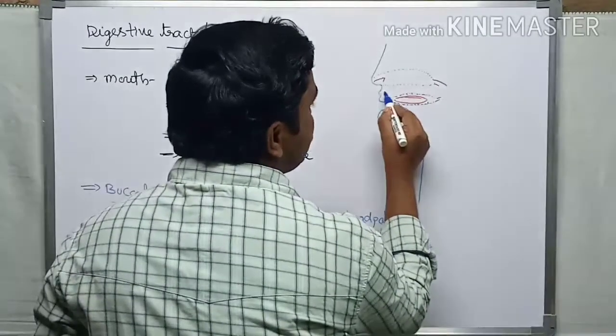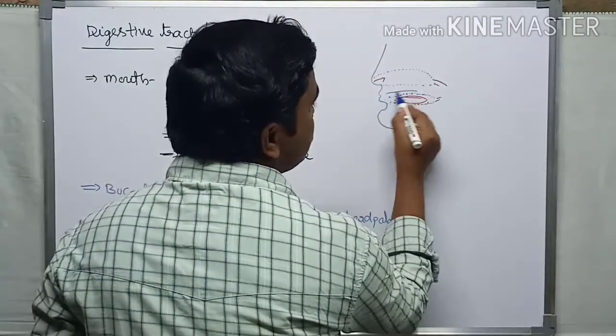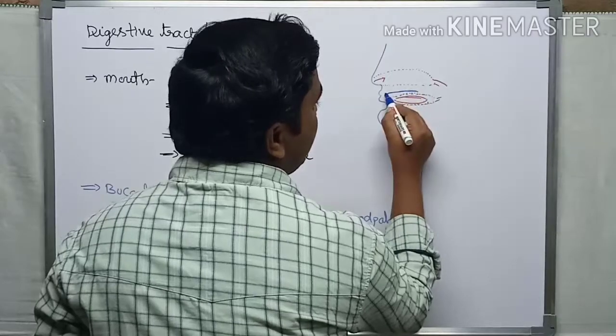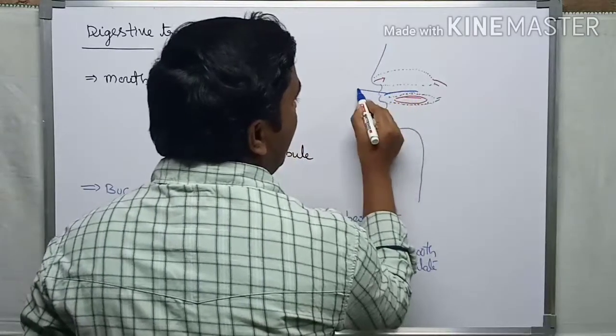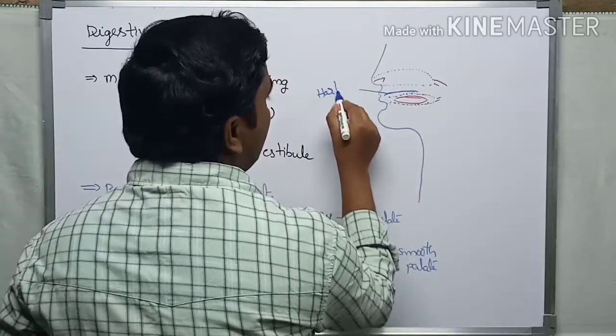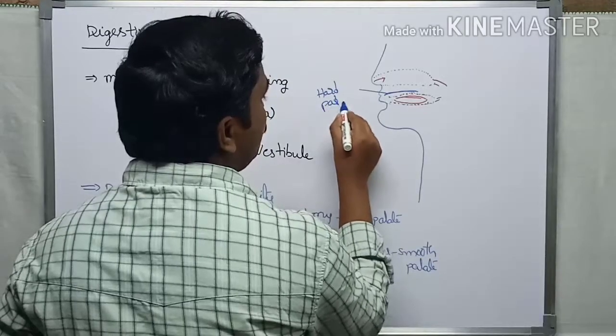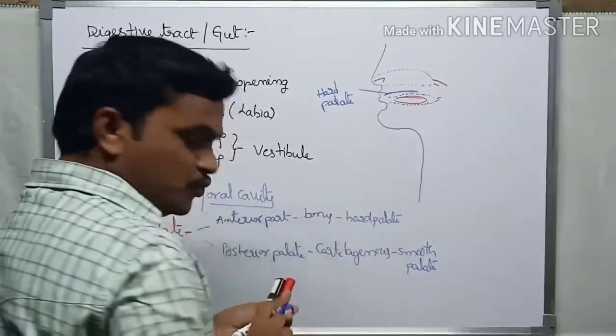Suppose this region, the anterior part of the buccal cavity, the roof of the buccal cavity, is covered by the hard palate. It is bony in nature, so there is no smooth muscle.